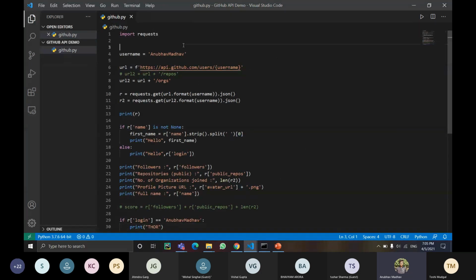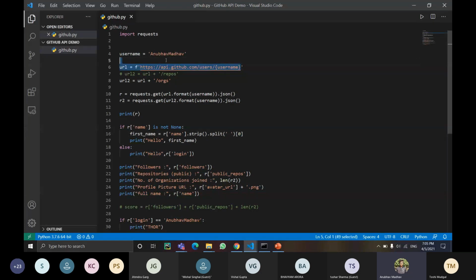See, what we are doing is, here I have imported a Python module named requests. What it does is it helps us to make or send HTTP requests to certain servers, certain URLs or endpoints, so that we can retrieve data from over there. And I have taken a variable named username and assigned it the value of my GitHub username.